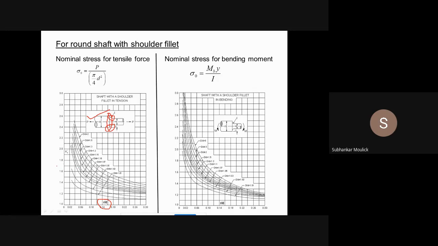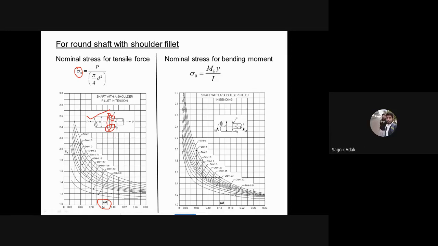Then you multiply your KT, that is the stress concentration factor, with the nominal stress value. You will get your maximum stress induced in the given cross section when stress concentration is present. Is it clear? Any doubt?